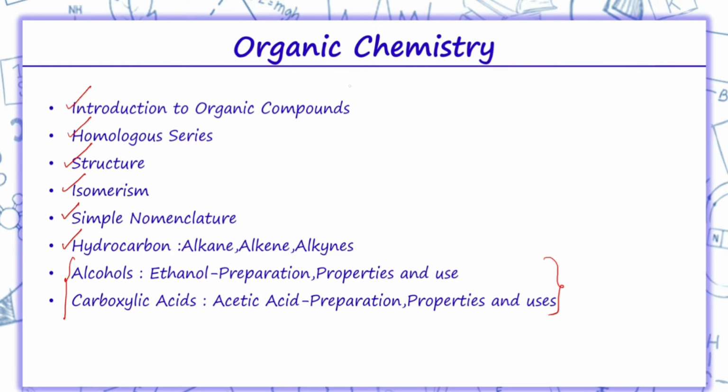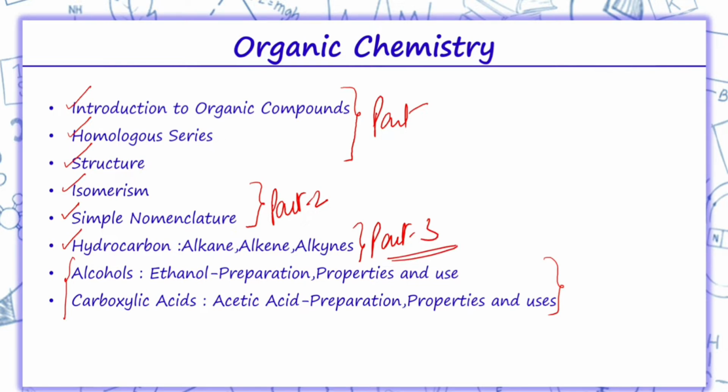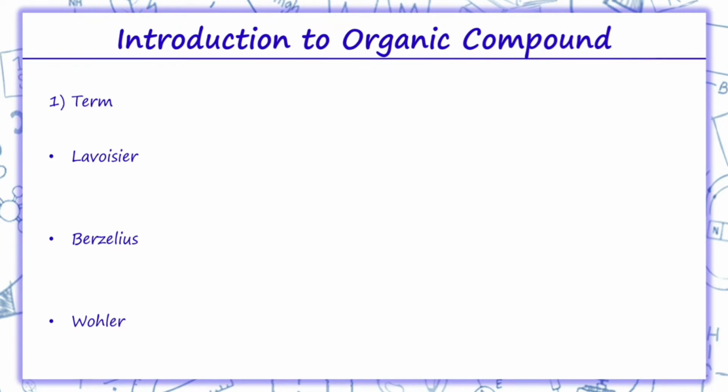Now in part 1 we are going to study introduction, homologous series and structure. In part 2 we will be discussing isomerism and nomenclature. And in part 3 we will be discussing the hydrocarbons, that is alkanes, alkenes and alkynes. Now starting with introduction to organic compounds.